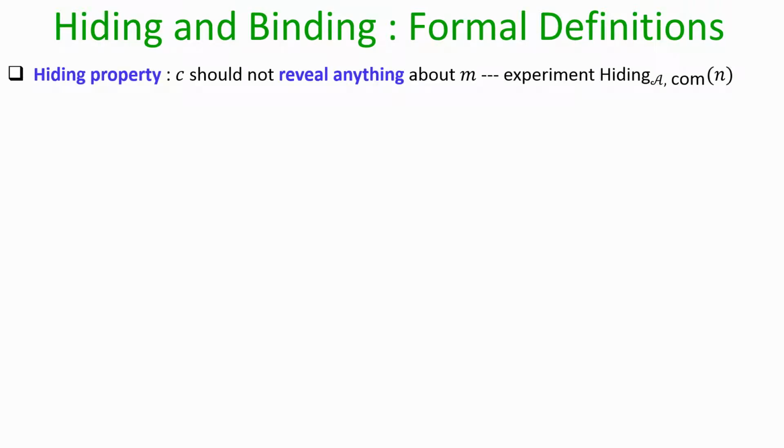So, remember, the hiding property informally requires that if the sender is honest and the receiver is corrupt, then by looking into the commitment c, the receiver should not be able to identify or learn what exactly is the message m which has been committed in the commitment c. And this is modeled by an experiment which we call the hiding experiment.